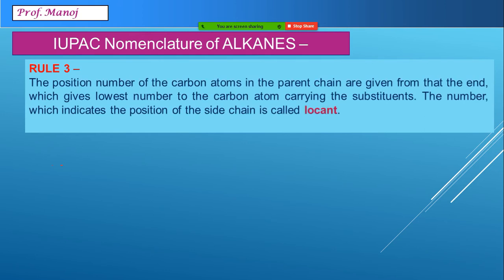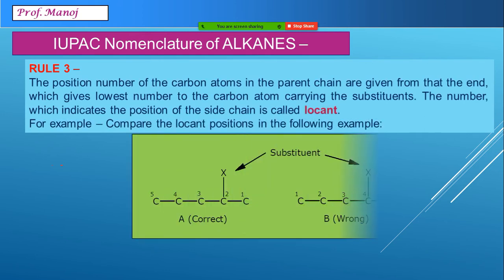Another rule says about the position of the side chains. For example, when you consider this particular example, I can see a long chain of say 5 carbon atoms here. This X what I have written is a substituent, and we need to give the locant, meaning position number, the address of the carbon on which X is present. For example, if I number this chain from right to left, on the second carbon there is a group present.